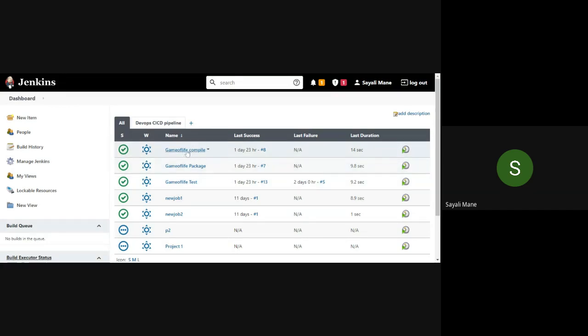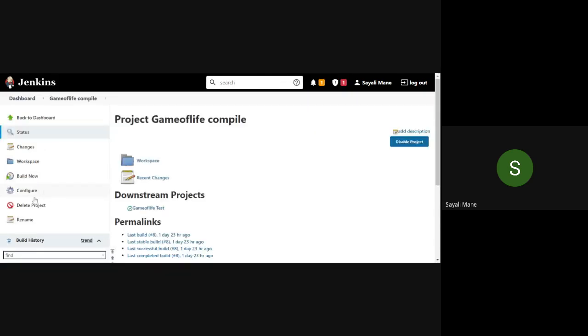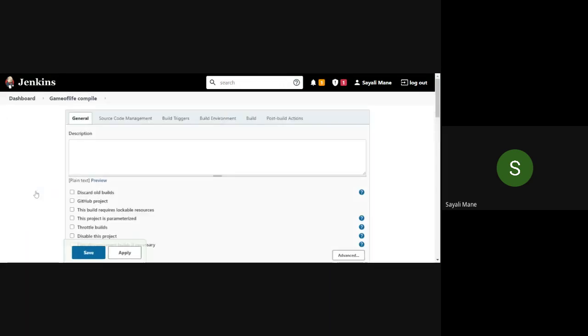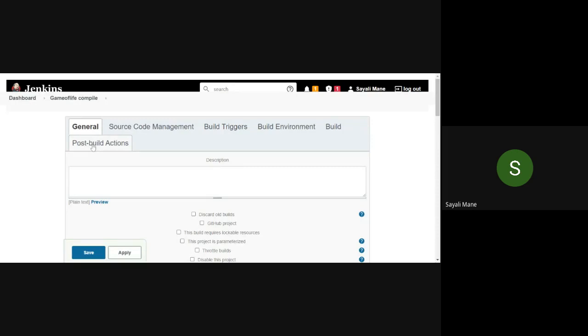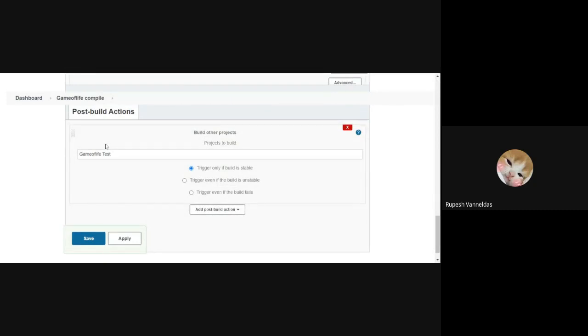So click Game of Life compile one. Here on the left hand side, click on the configure button. Then post build action, the last option. We don't have to paste the link. Don't do anything. We have already linked it with the GitHub account.